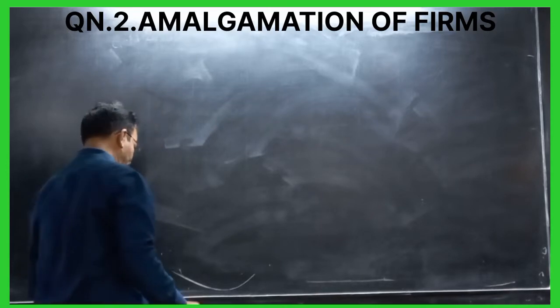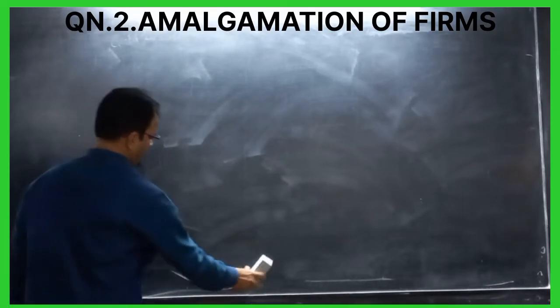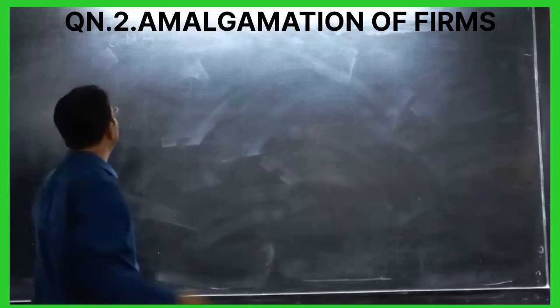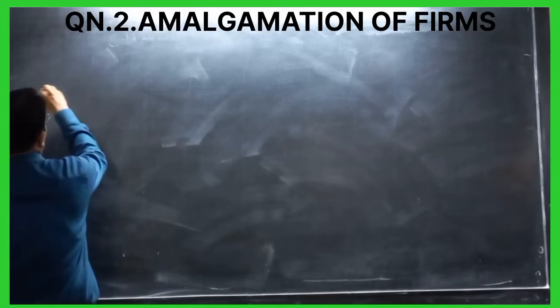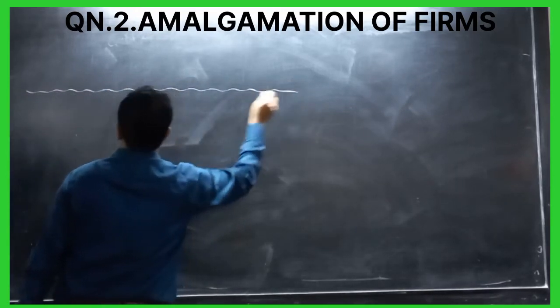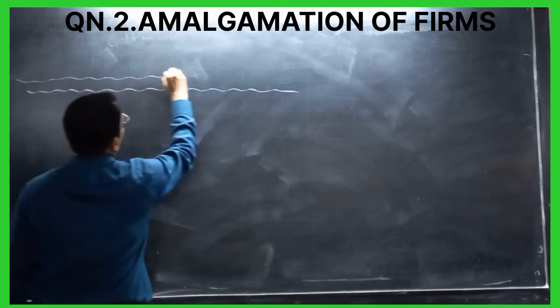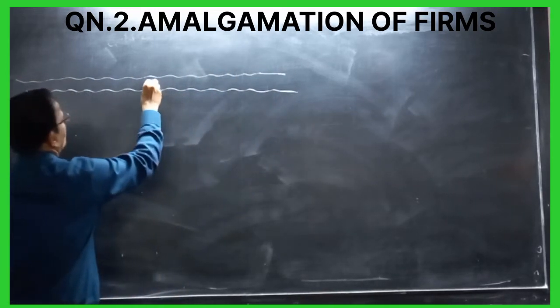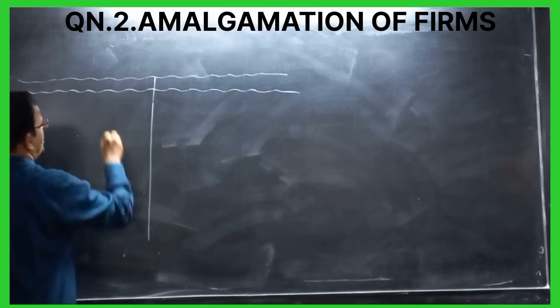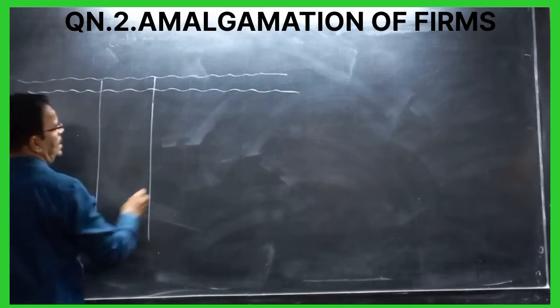So first we prepare the realization account. Take 15 lines. How many lines? 15 lines.